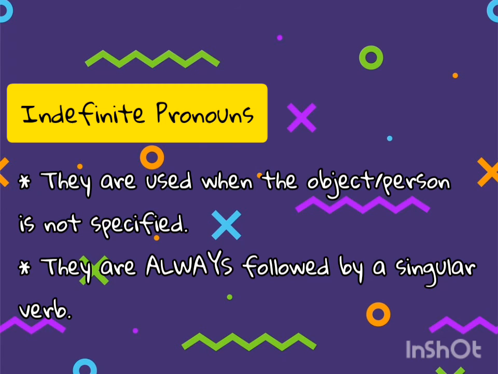Moving on, we find indefinite pronouns. They are used when the object we are referring to is not specified. Indefinite pronouns are always followed by a singular verb and are formed using every, some, any, and none. To know how and when these pronouns are used, go to the reading section for this lesson.